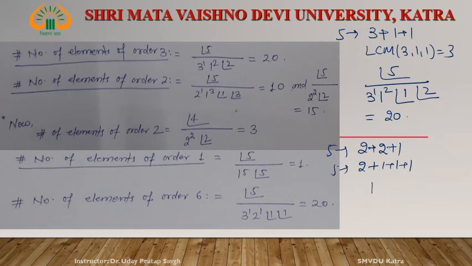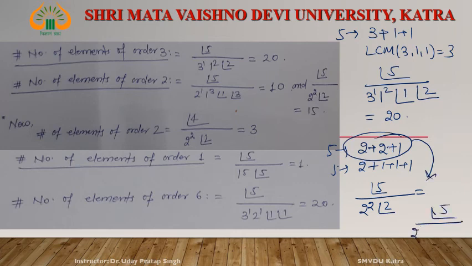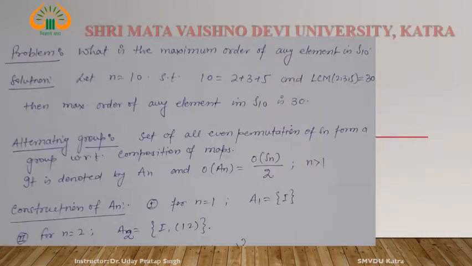The number of elements is factorial 5 over 2 to the power 2 factorial 2, right? That is for this one, and for this one factorial 5 over 2 to the power 1, 1 to the power 3, factorial 3, right? Solve this problem. If you have any doubt, we will discuss it in tomorrow's lecture.